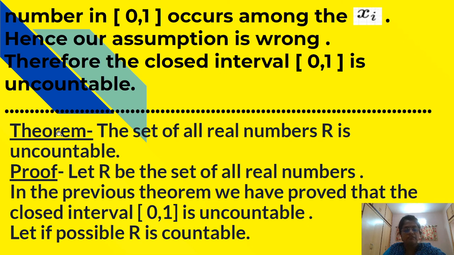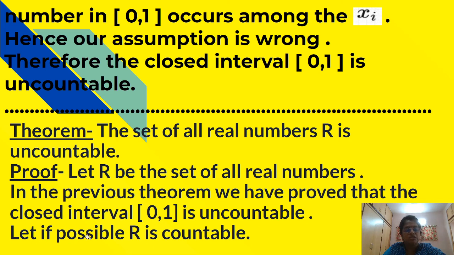See the next theorem. The set of all real numbers R is uncountable. See the proof. Let R be the set of all real numbers. In the previous theorem, we have proved that the closed interval [0, 1] is uncountable.